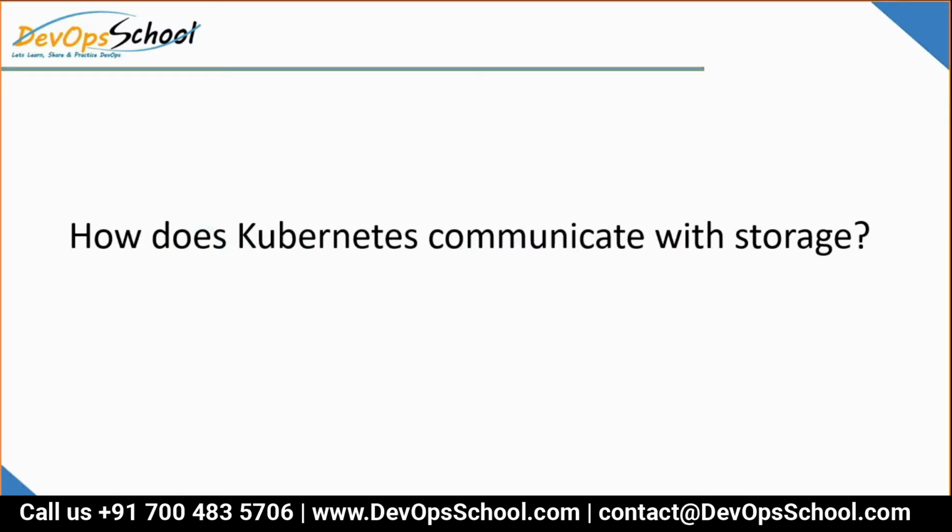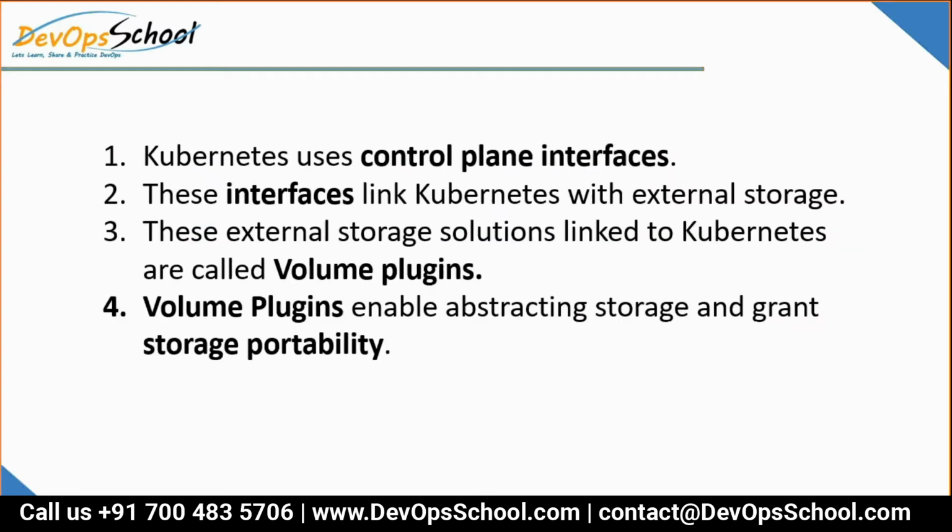So how does Kubernetes communicate with a storage? That is the question. Kubernetes uses control plane interfaces to communicate with the storage.